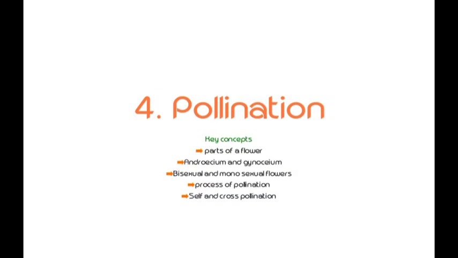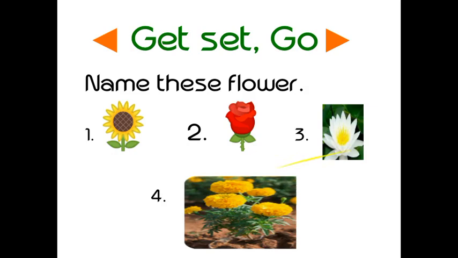Good morning, dear students. This is lesson 4, pollination. In this chapter, we'll understand parts of a flower, androecium and gynoecium, bisexual and unisexual flowers, the process of pollination, and self and cross pollination. So let's see what the different parts of a flower are.